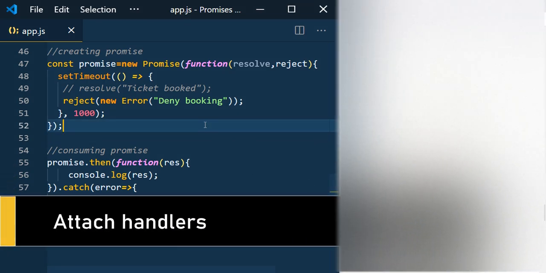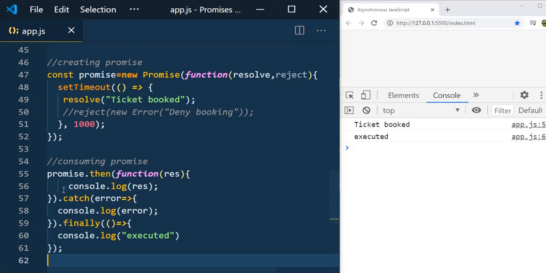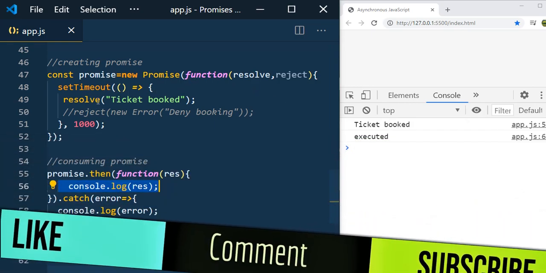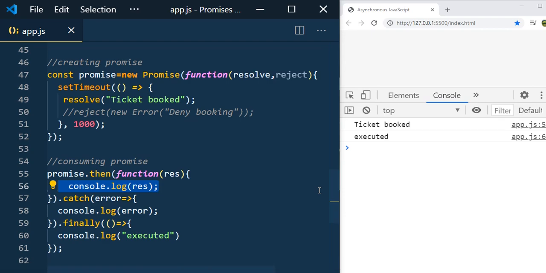Let's see how to attach handlers to the then method. Now let me keep resolve here. Here we are just displaying the message that we received from the resolved state. But in real time, you may need to do some calculations after receiving the data. For that, you need to create another method instead of writing the entire thing here.